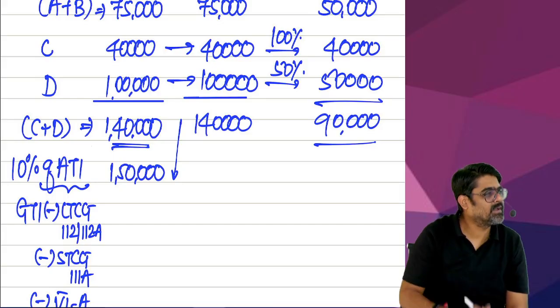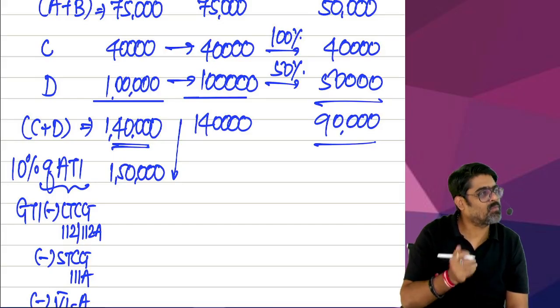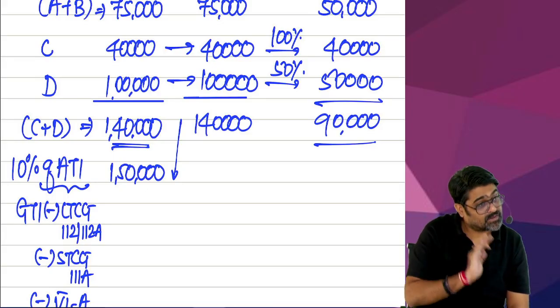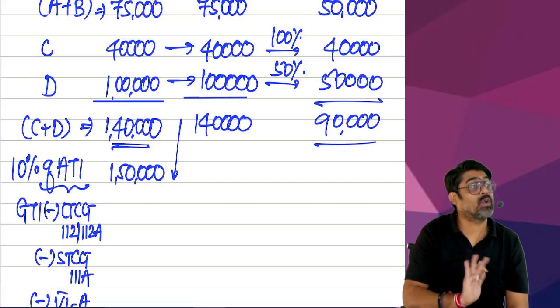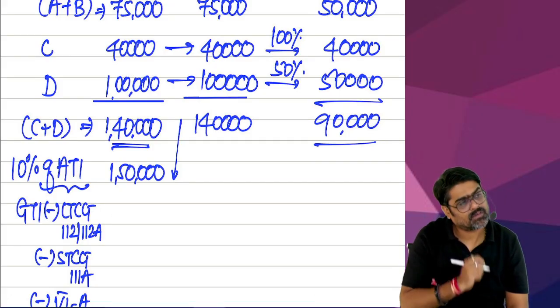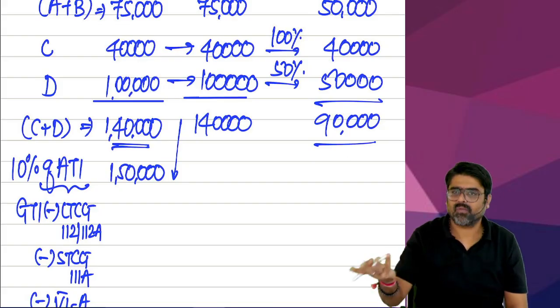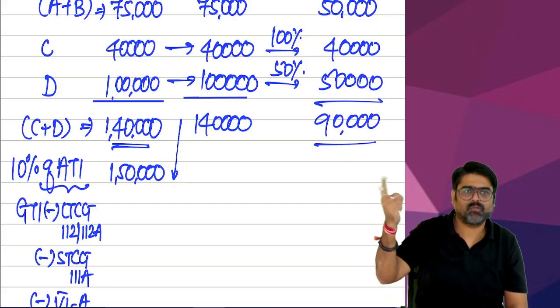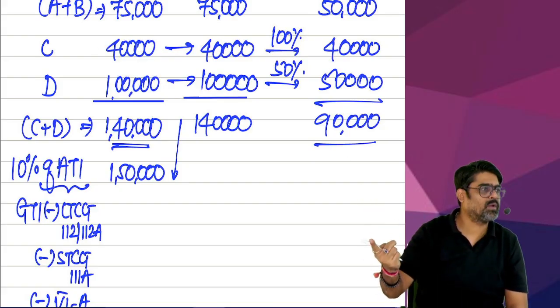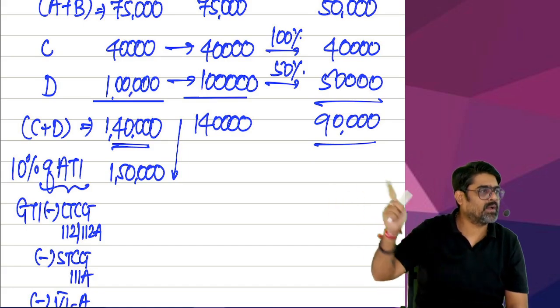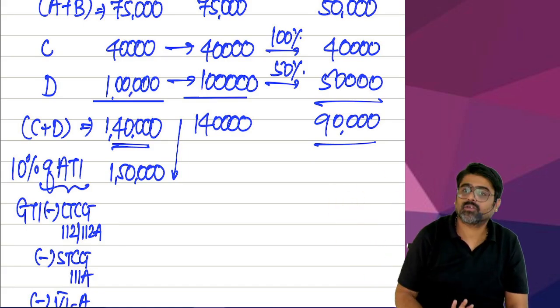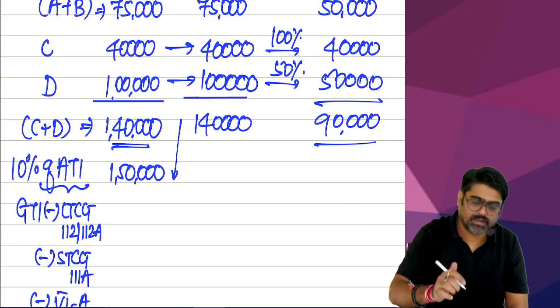So what was C plus D? And the maximum qualifying limit is? Meaning C plus D both taken together cannot be more than 1 lakh 50. How much is it? So entire 1 lakh 40 will qualify. Out of that, C will fully qualify, D will also fully qualify. C will be allowed 100%, D will be allowed 50%. Yes or no? But wait.